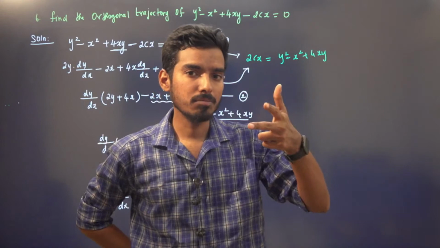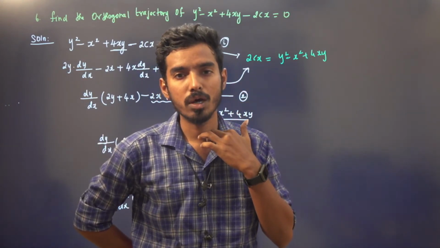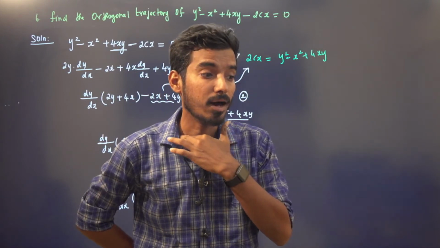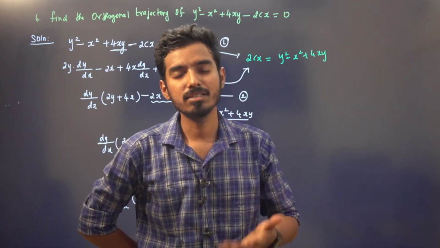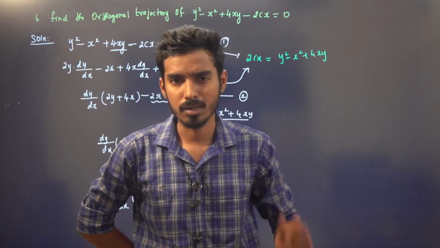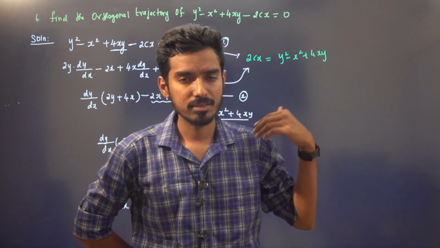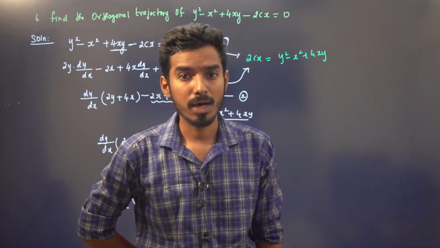I'm going to do two problems in Cartesian form, and then I'm going to tell you the working rule to find the orthogonal trajectory for polar coordinates, that is, in polar form. Then we will solve four problems based on it, right? Overall, we're going to solve six problems today: two problems on these sets, and the other four problems based on polar form, right?